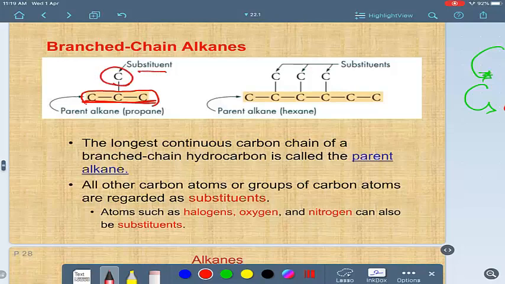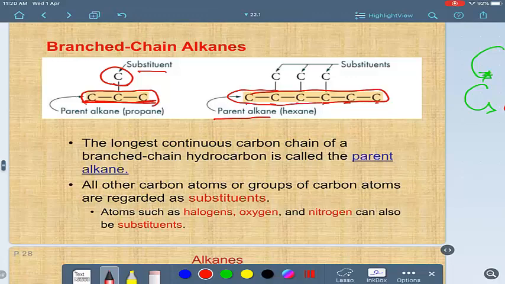Look at this, it's hexane, it has 6 carbons. The straight chain is the parent alkane, hexane. But it has 3 more carbons, yes, but they are branching. At this moment we call these branching groups substituents.